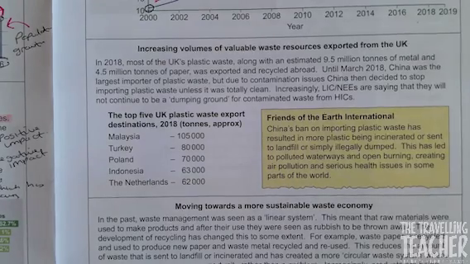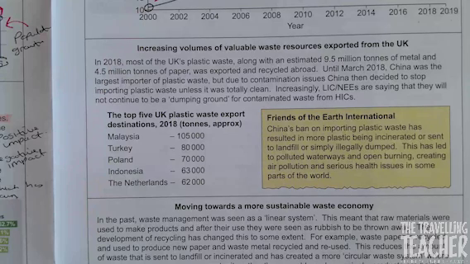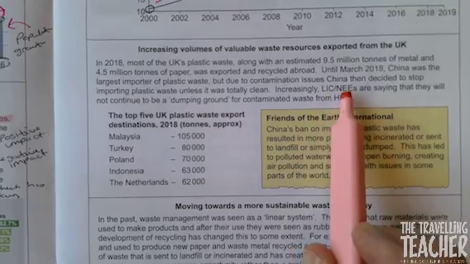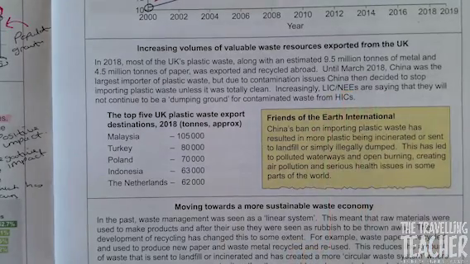But due to contamination issues, China then decided to stop importing plastic waste unless it was totally clean. Increasingly, LICs/NEEs, low income countries, newly emerging economies, are saying that they will not continue to be a dumping ground for contaminated waste from HICs.